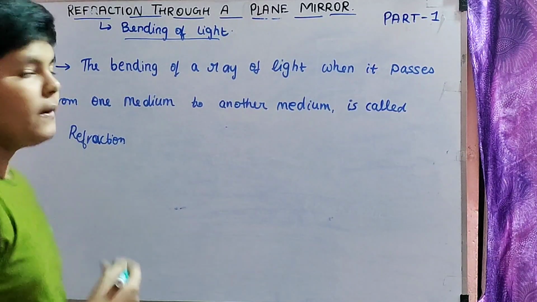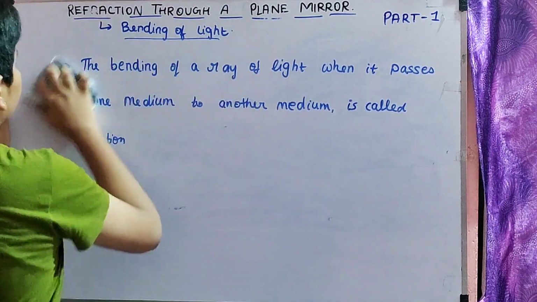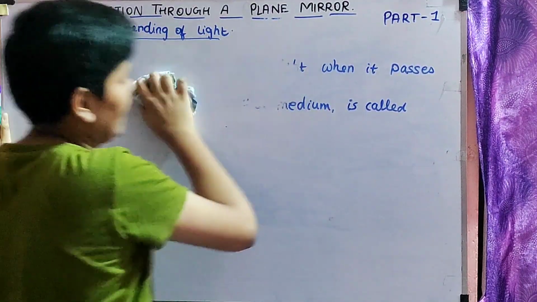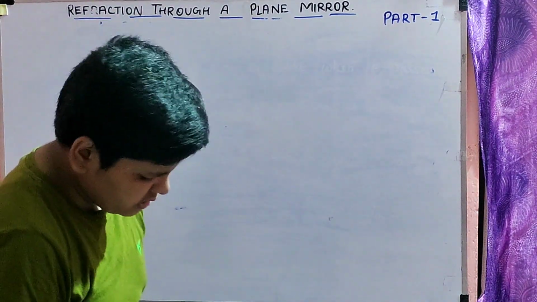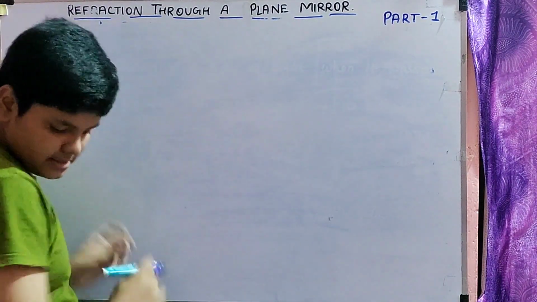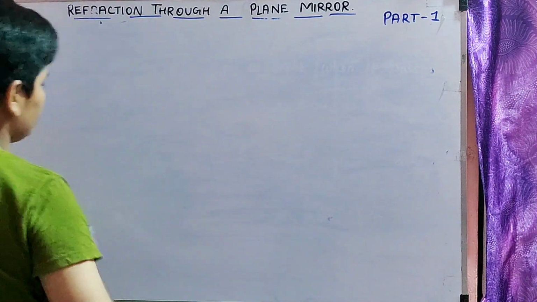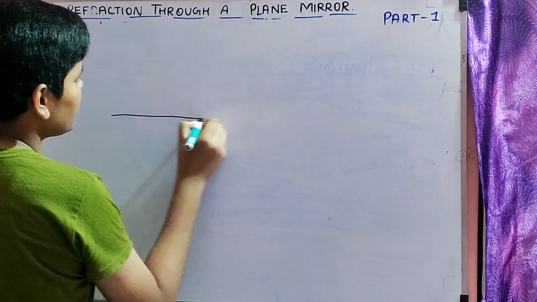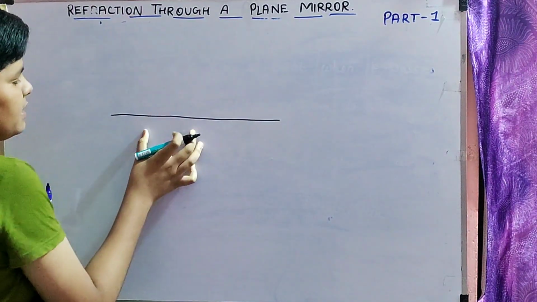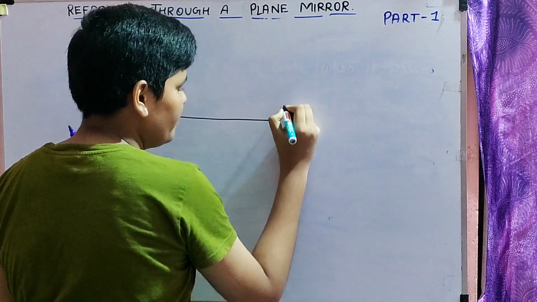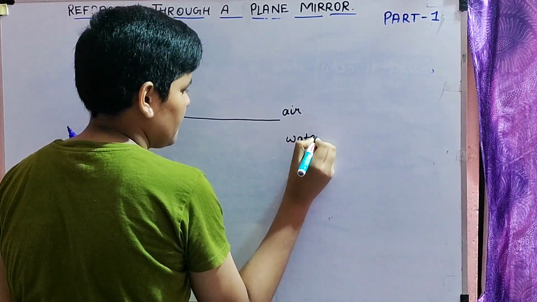Second question, how does refraction happen? To understand how refraction happens, we need to draw some diagrams. So let us take one surface over here. This is one boundary which is separating two mediums. Let us take one is air and one is water.